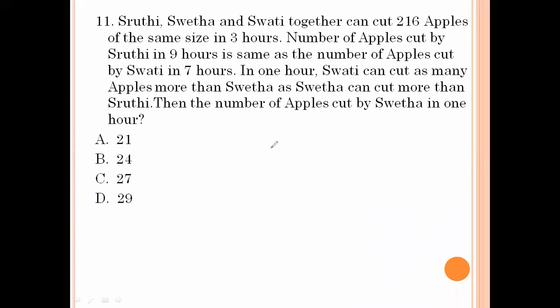Shruti, Sweta and Swati together can cut 216 apples of the same size in 3 hours. U plus V plus W equals 72 per hour. The number of apples cut by Shruti in 9 hours is the same as Swati in 7 hours: 9U equals 7W.